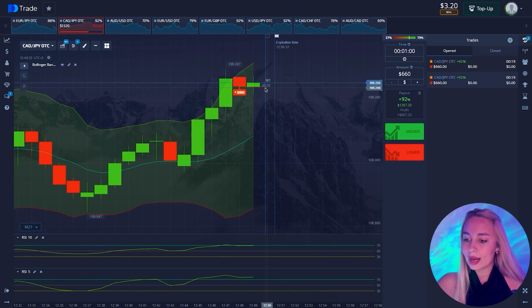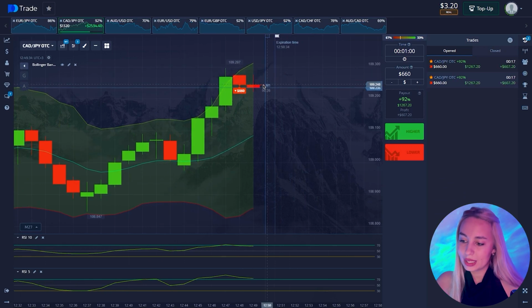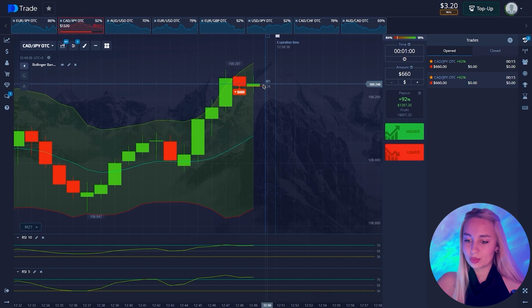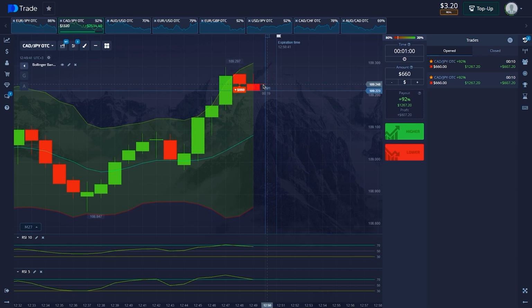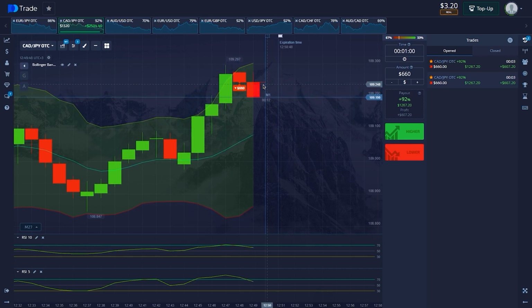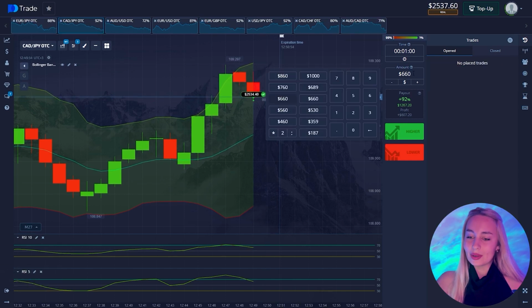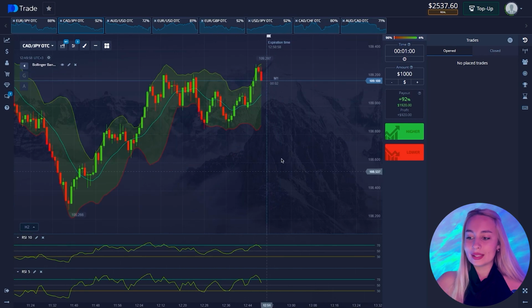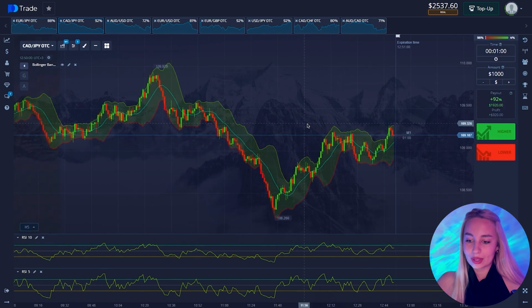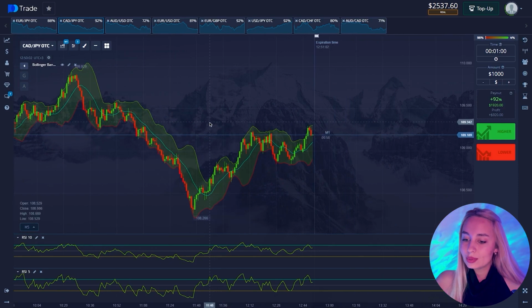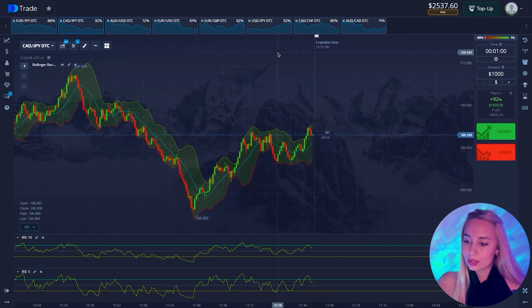There was a slight pullback, but I believe the price will continue to move down. So let's wait. Yes, the trades closed in profit. It was the same entry point and everything worked out perfectly. Now let's open a long trade and select the next currency pair.